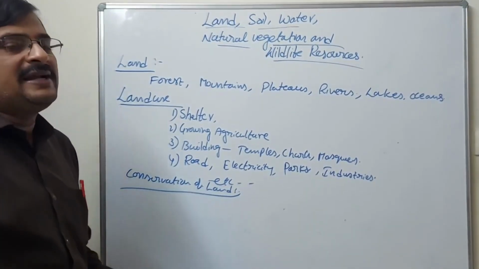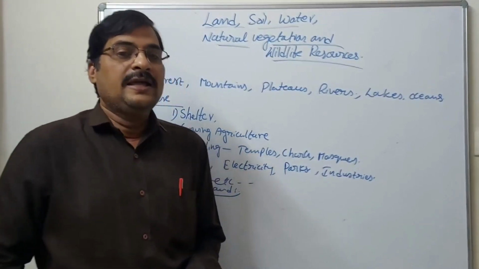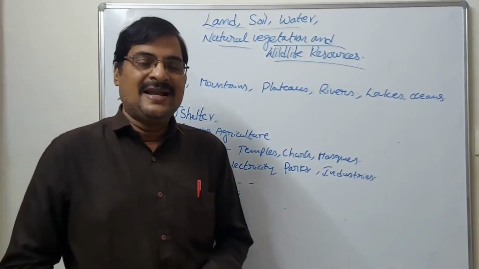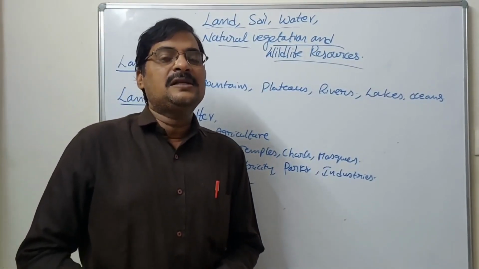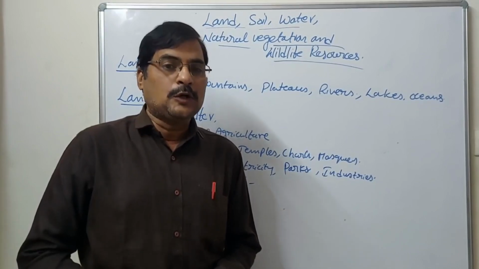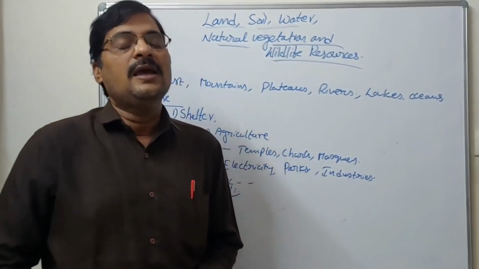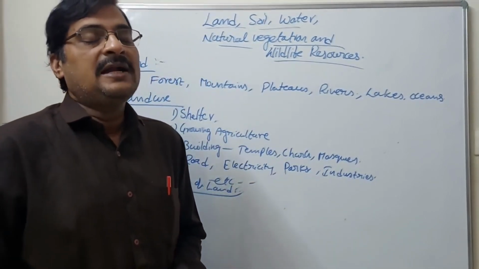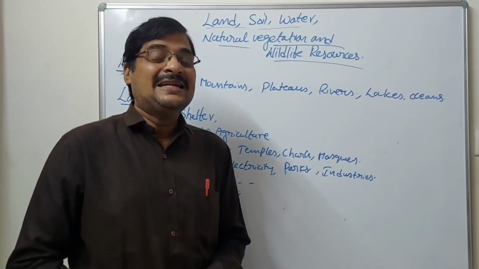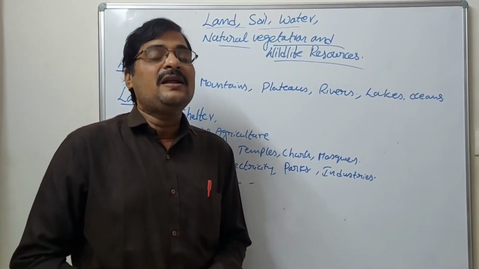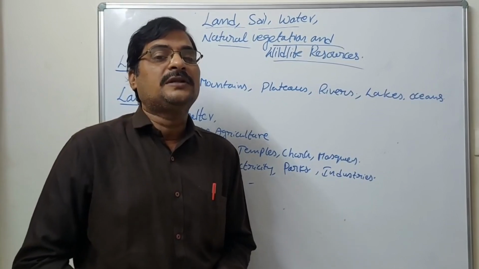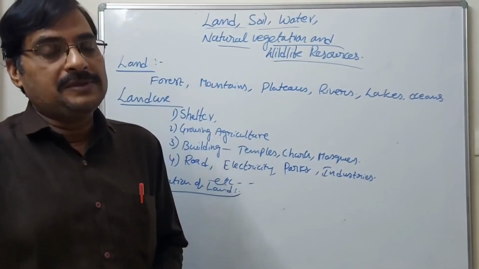There are two kinds of land. Yielding land means land used for the development of crops. The other is unyielded land, which is not at all suitable for the development of crops.